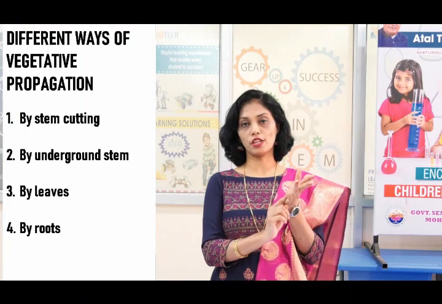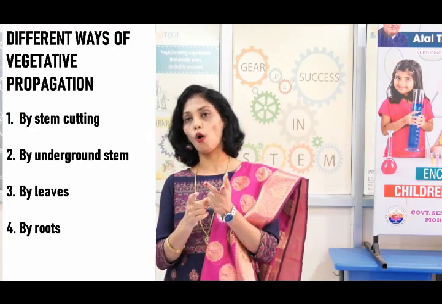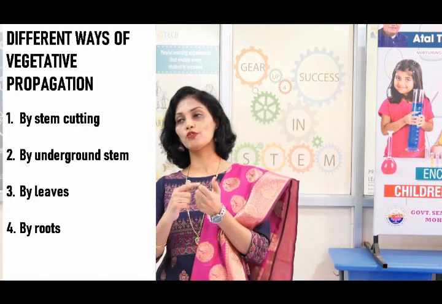Or we can say that it is an asexual reproduction in which root, stem and leaves are used to produce a new plant. Now, vegetative propagation can also take place by different methods. That is, by using stem cutting, by using underground stem, or by using the modified roots, or by using the leaves. So, we will see one by one.